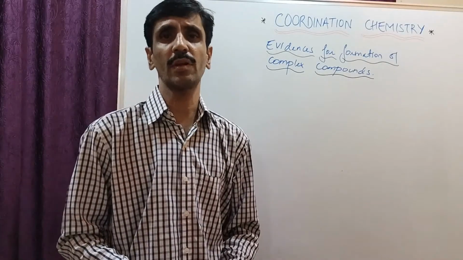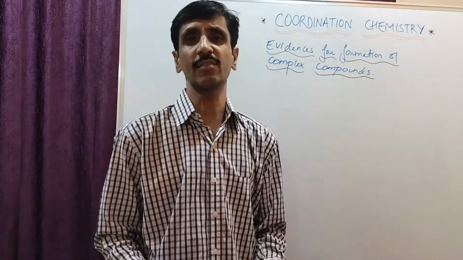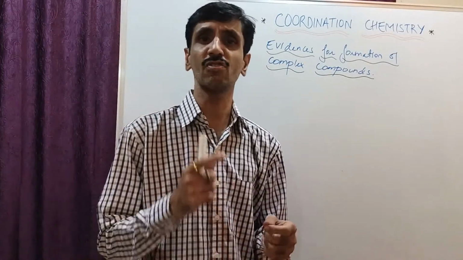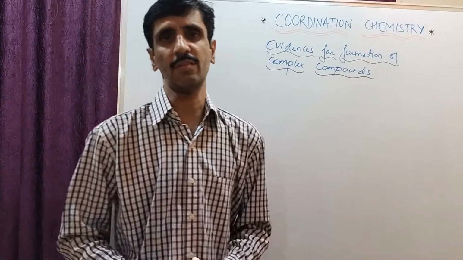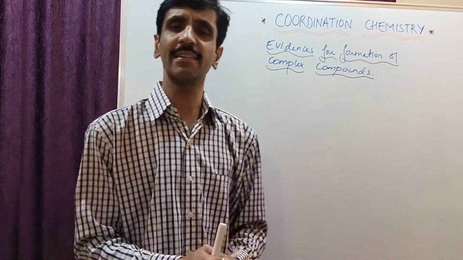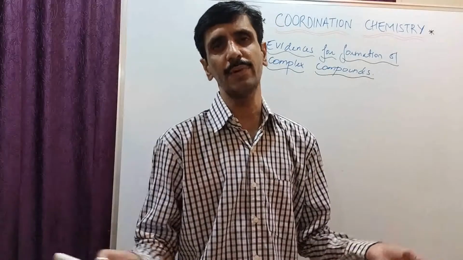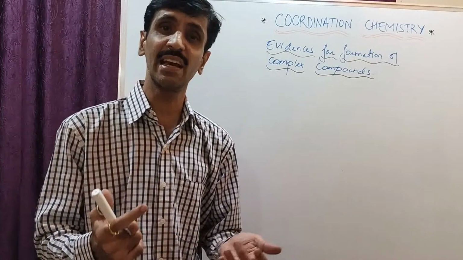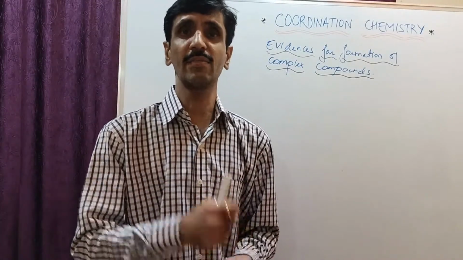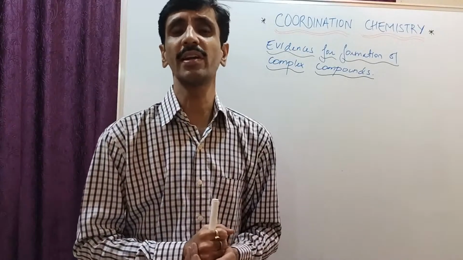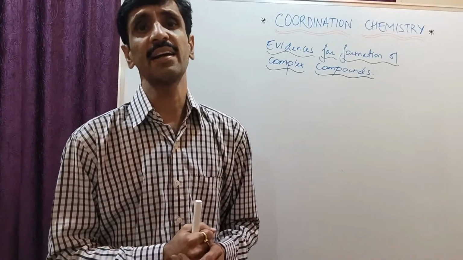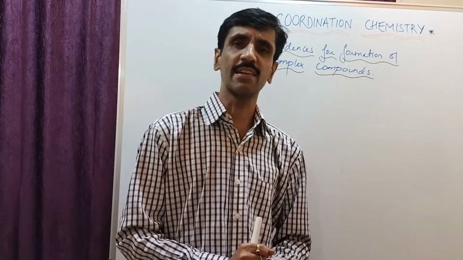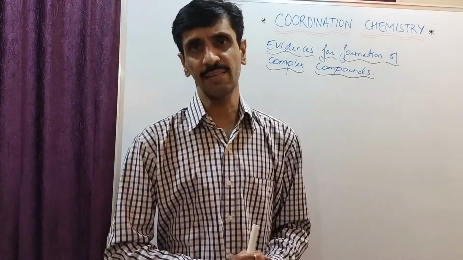Of coordination chemistry. As you can see over here, the title is very clear. We are here to discuss some of the evidences which prove that complex formation has taken place. Over the past sessions of coordination chemistry, we were always talking about coordination compounds being formed. But what are the experimental evidences which will prove that the bonding is coordinate covalent and that the compounds are coordination compounds? So in this session we are going to discuss the various evidences.